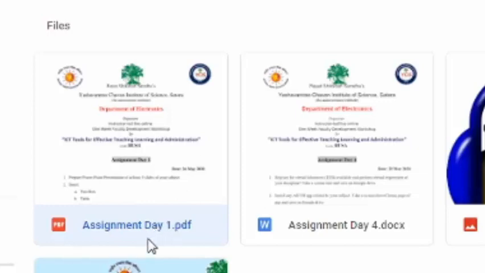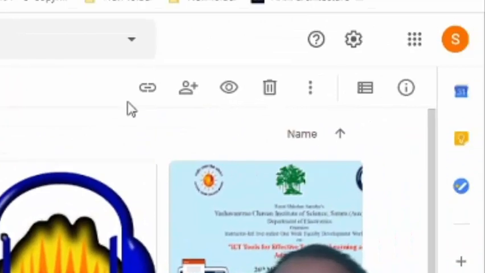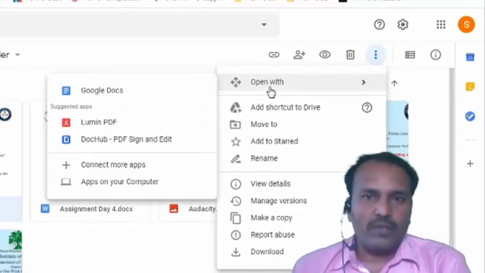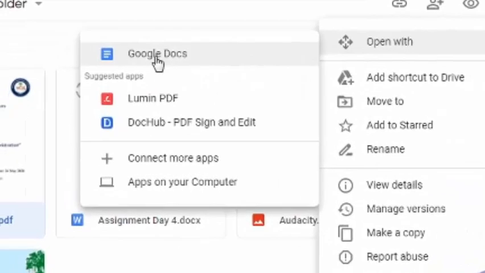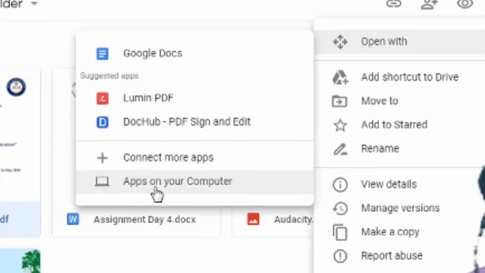Now I will select a file to perform some operations. By selecting a file with a single left mouse click, your file will be selected. See, the title is colored in blue. So you will have options enabled. Here 3 dots will give you more options. If you want to open this, you can open with Google Docs, other PDF options, connect to more apps, or whatever different apps are installed on your computer.